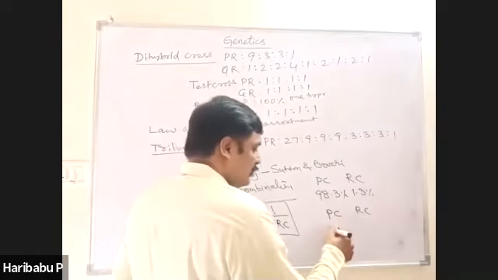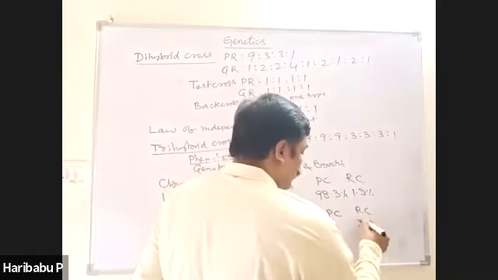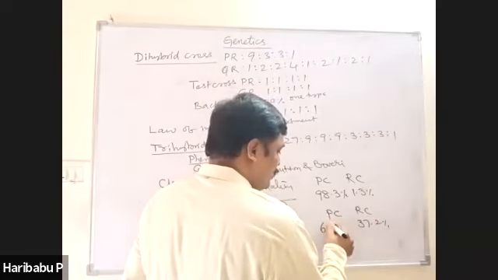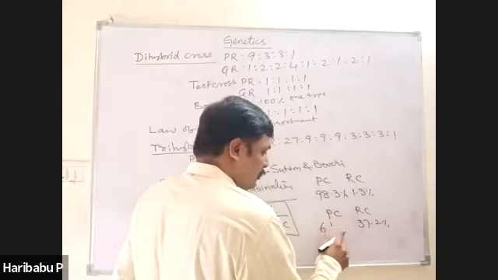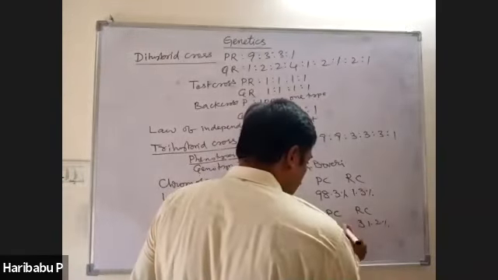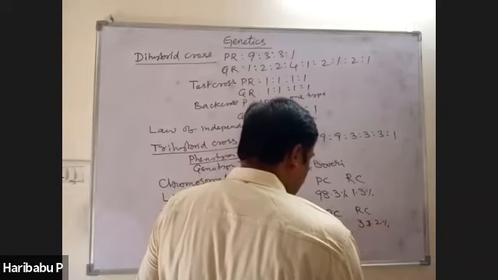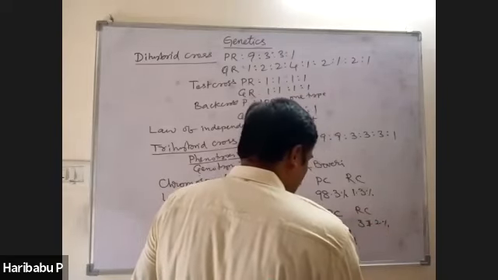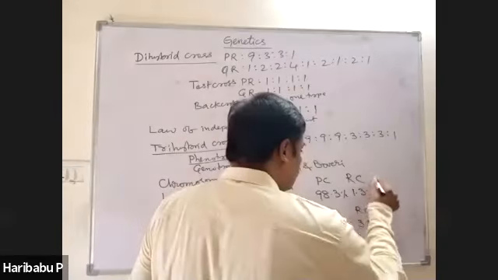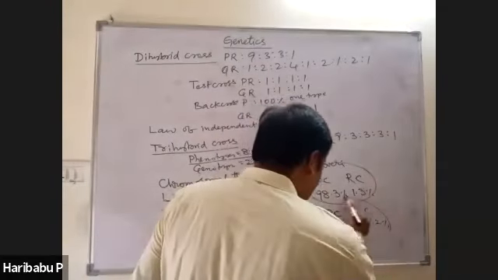Here, 37.2% are recombinations, and the remaining 62.8% are the parental combinations. So this is one experiment, and this is another experiment.